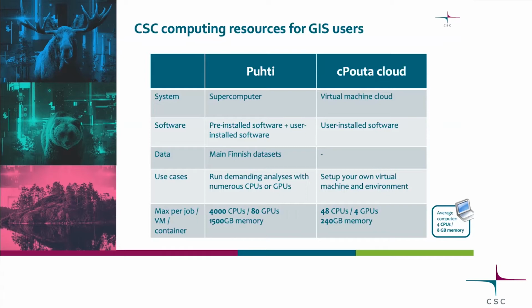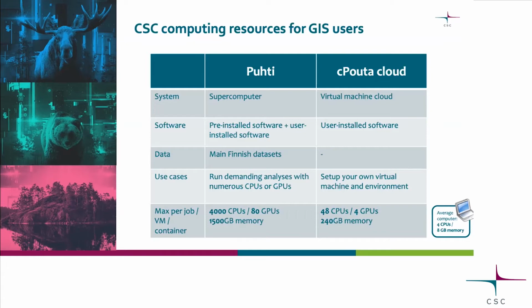The downside to Pouta is, of course, it's a single machine, or a virtual machine basically, so it doesn't have as much computing power as the supercomputer. So Puhti has pre-installed software, and you can also install something yourself. And Pouta has only user installed.